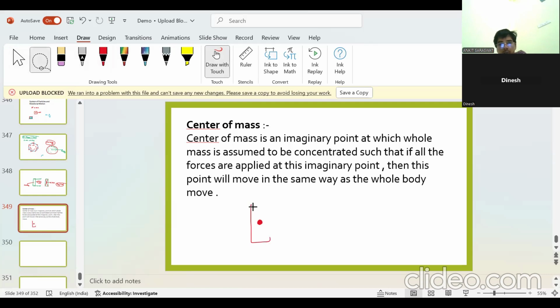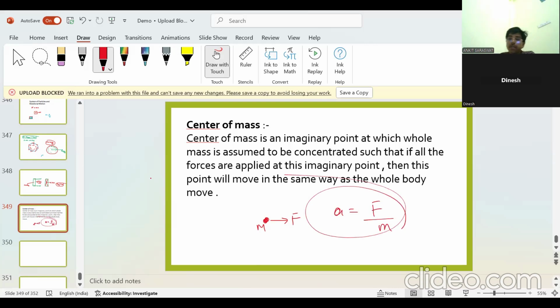If I remove the whole body like this and I know the center of mass, I draw the center of mass here. Then I need not worry about the whole body. I know the entire mass is concentrated here, and I apply the force directly on this. Then the acceleration of the body will be F by M. This is the best use of center of mass.